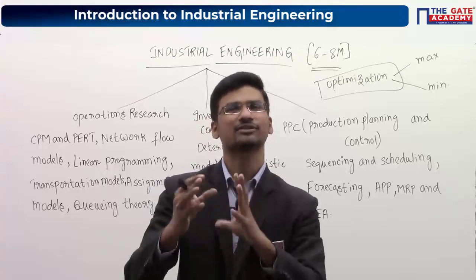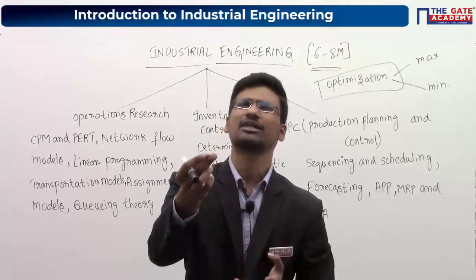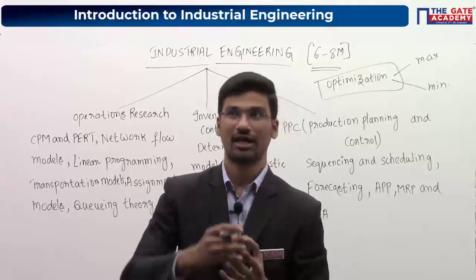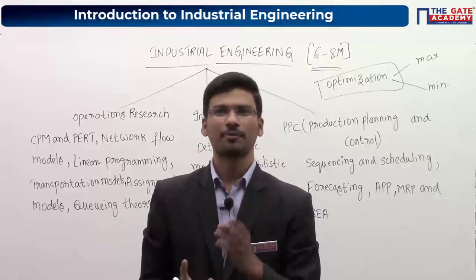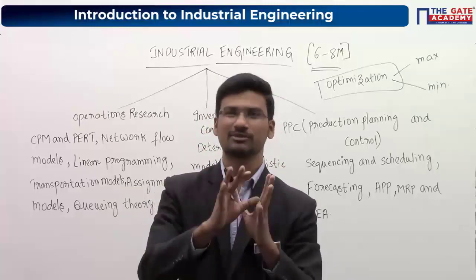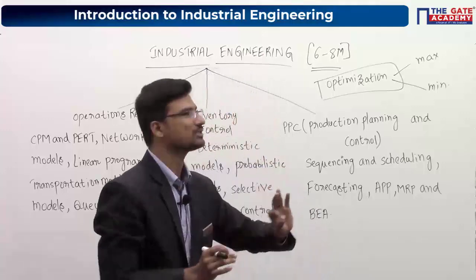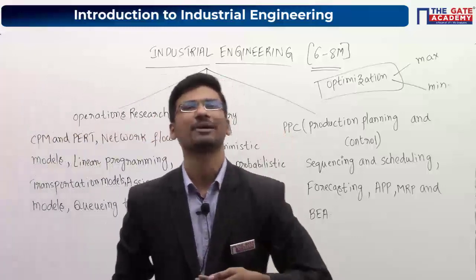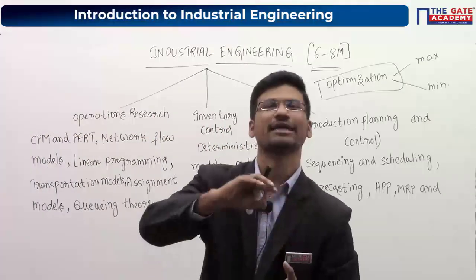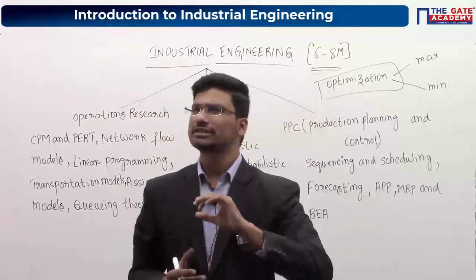So anyways, you are just finding the best solution. You have to find the minimum amount of time in which that particular process can be completed. So as some of you said, best possible solution, it is also true. Optimization in the sense you are finding the best possible solution for a given problem. So that is known as optimization. So in the industrial engineering subject, mostly we are concerned about optimization of processes which are involved in industries. Now any other objective of this subject?